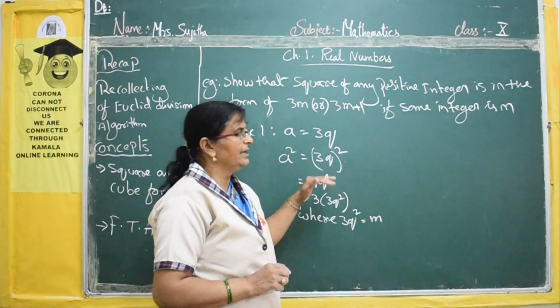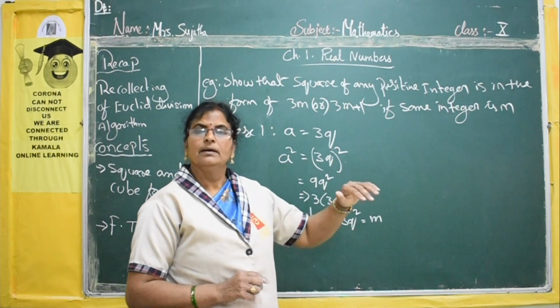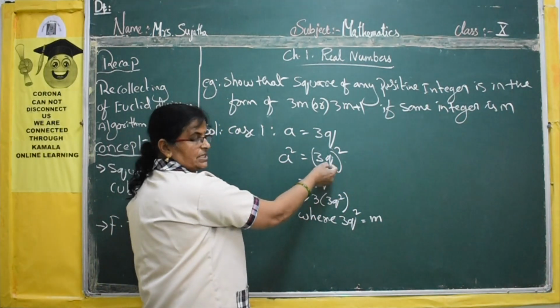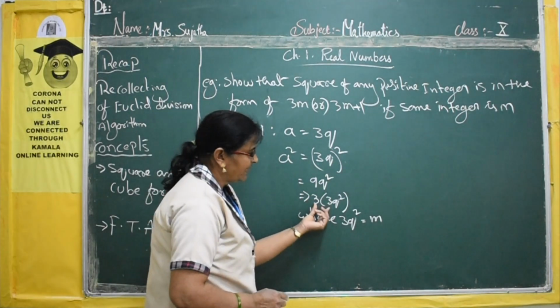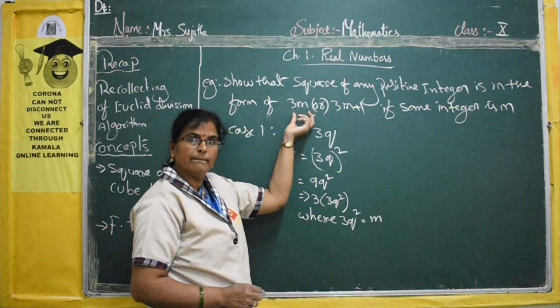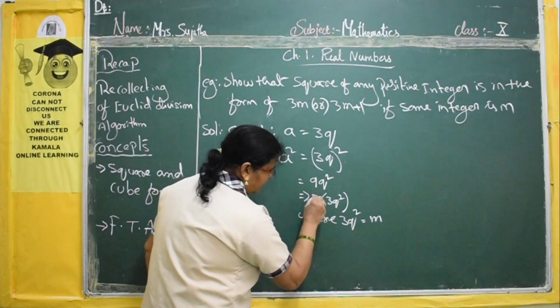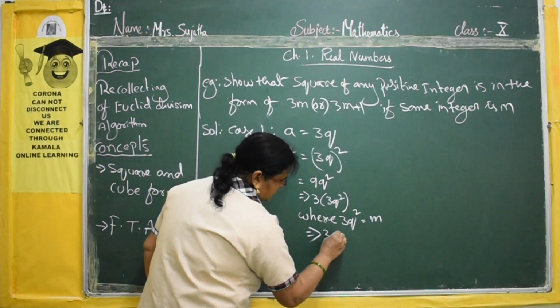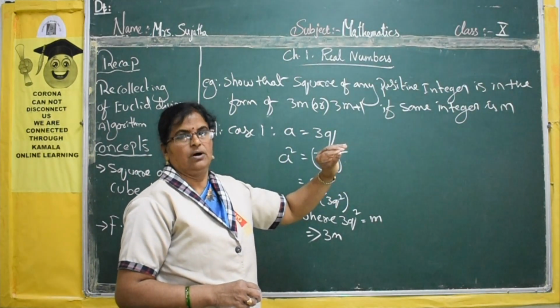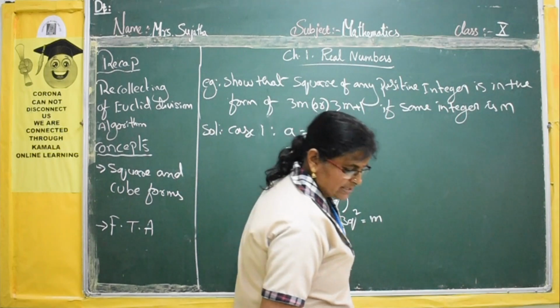But for cubing and squaring, there is no need for that. Squaring on both sides, we get this, and we simplify because we have to get the form 3m. So 3m is the square form of any positive integer.